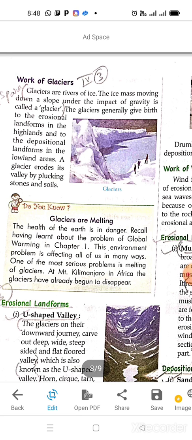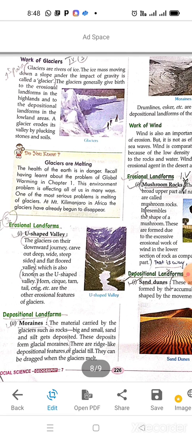You can see in the picture a U-shaped valley. Glaciers, on their downward journey, carve out deep, wide, steep-sided and flat-floored valleys, which are known as U-shaped valleys. Horn, cirque, tarn, tail, crack, etc. are the other erosional features of glaciers. So when glaciers are coming downwards, they erode the place and create these kinds of valleys.